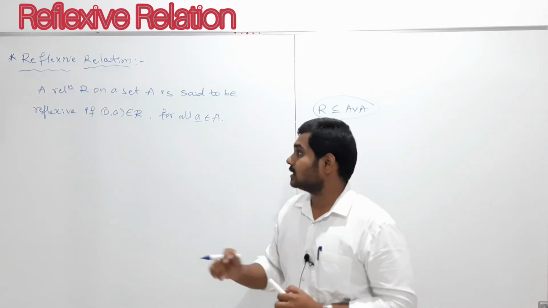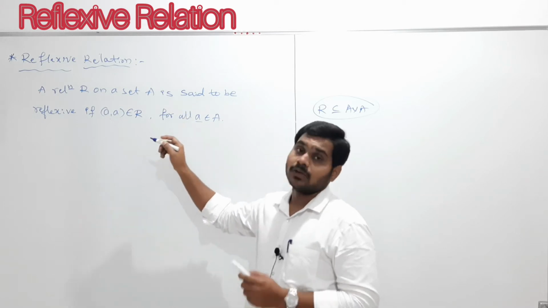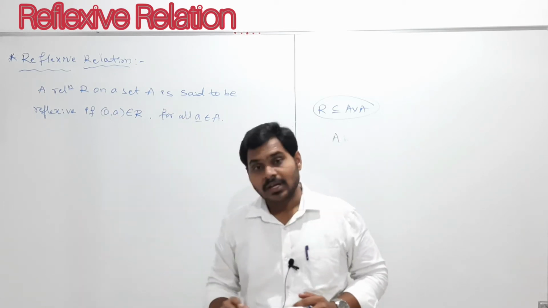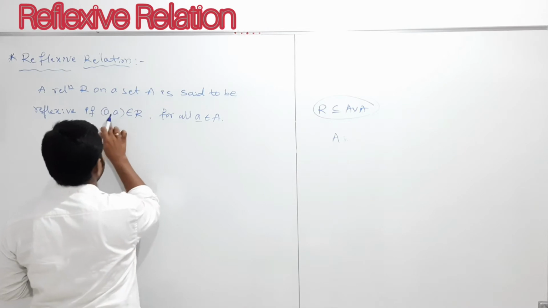Such a relation we can call reflexive. That is symbolically how I wrote it.